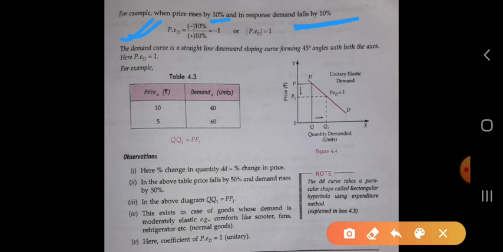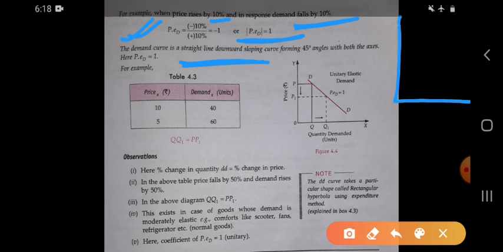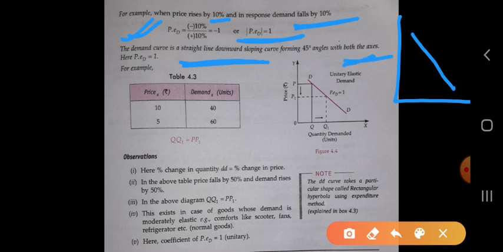So minus 10% upon minus 10% is equal to 1, so price elasticity of demand is 1. The demand curve is a straight line, downward sloping curve. In this case the demand curve is straight as well as downward sloping, forming a 45-degree angle with both axes.